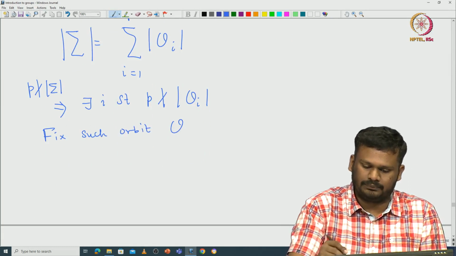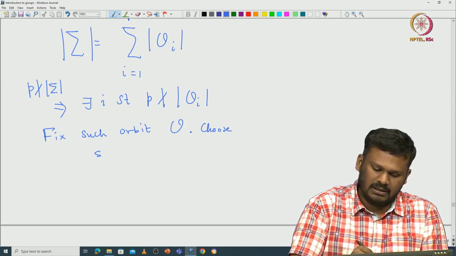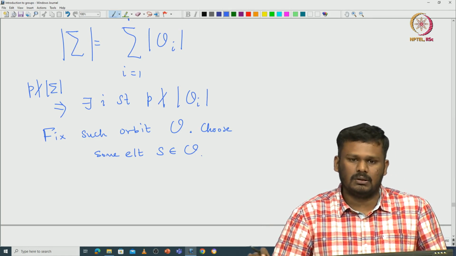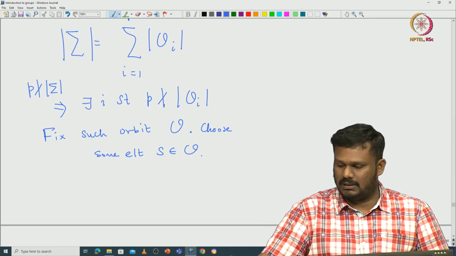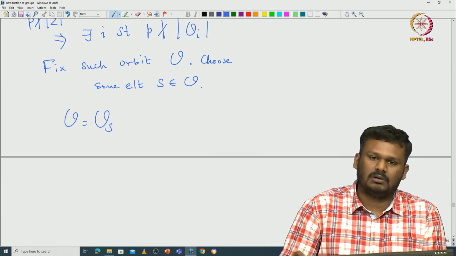Fix such an orbit, call it O, and choose some element S in that O. You just fix some element here. In particular, O becomes O_S.